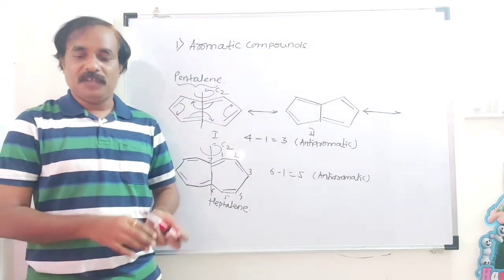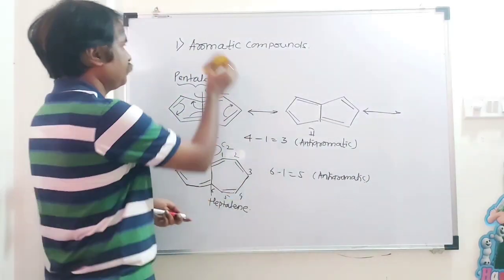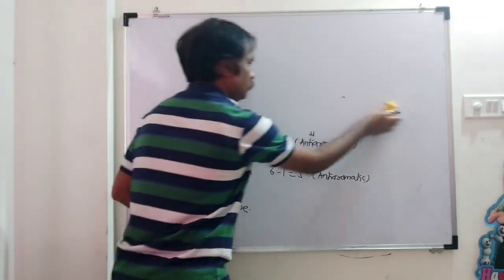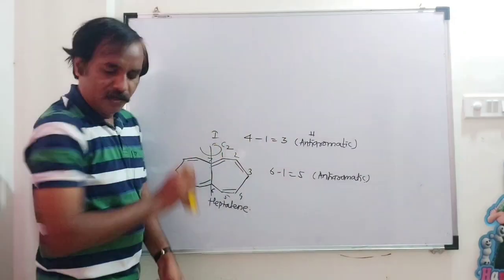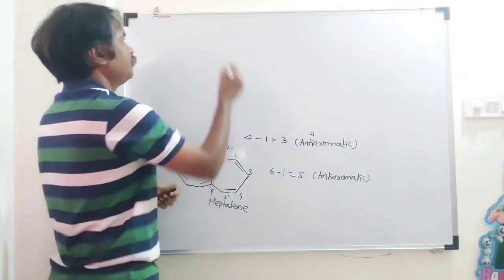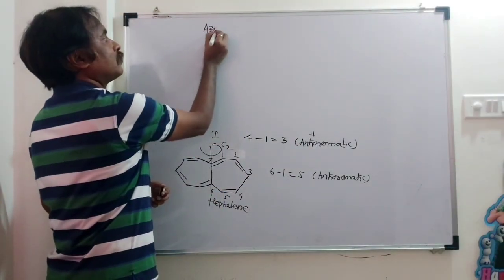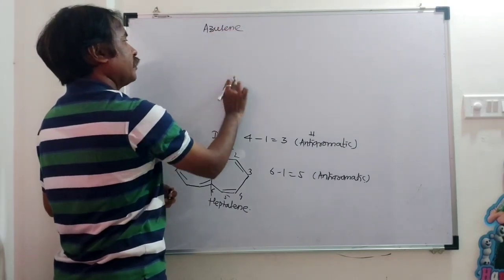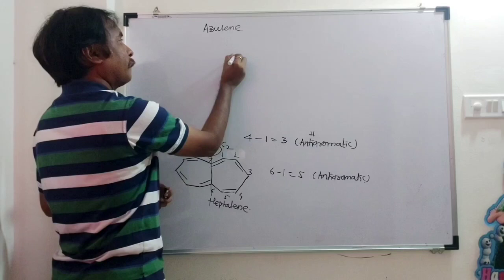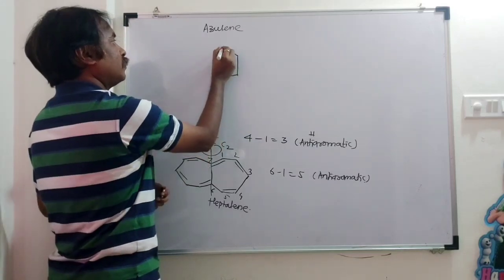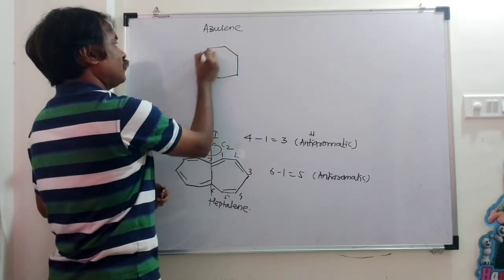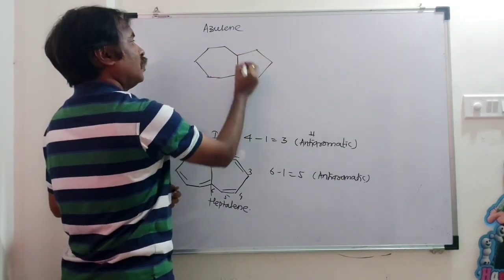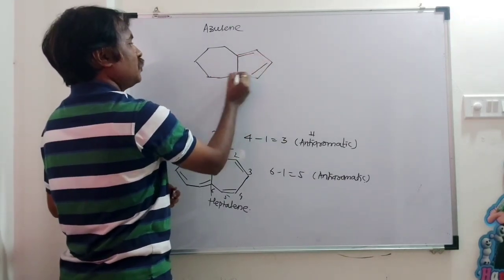Another example that we have seen, azulene. This is the structure of azulene. Here again there is alternate double and single bonding.